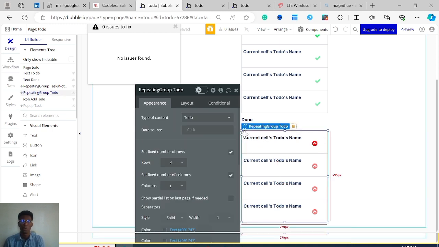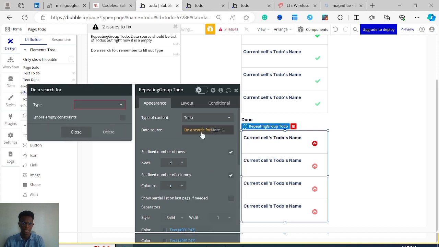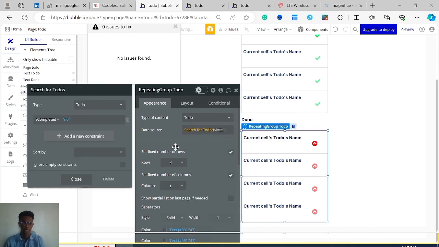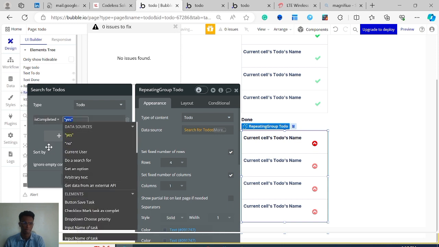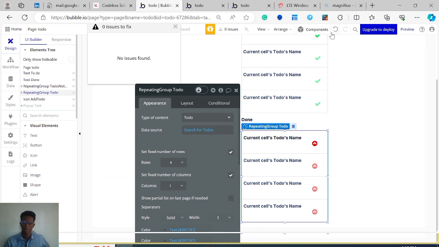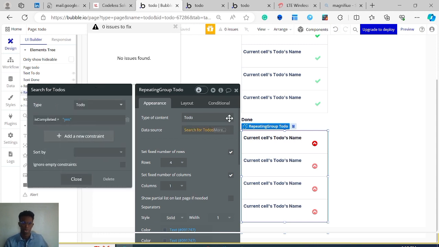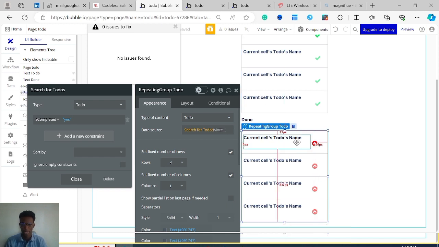There's no data coming in. So it's important that if you see that your repeating group is not displaying data, just check if your data source is functioning as it should. So this is when this completed is yes, and I'm just gonna put that back. Alright, then. Another thing you have in Bubble is this back and forth. If you make a change and you want to revert, you can just click through here to undo or redo. So that's a handy tool.